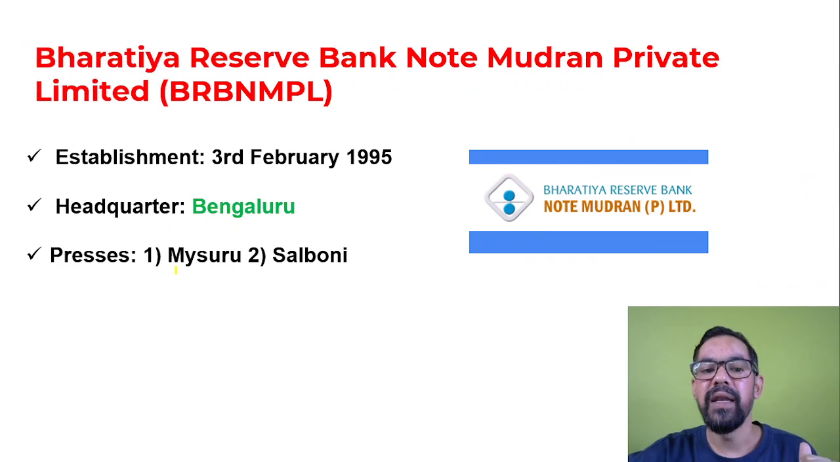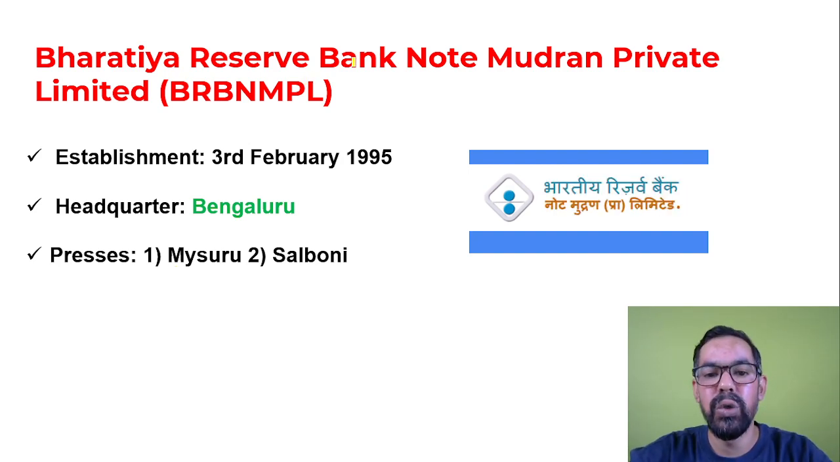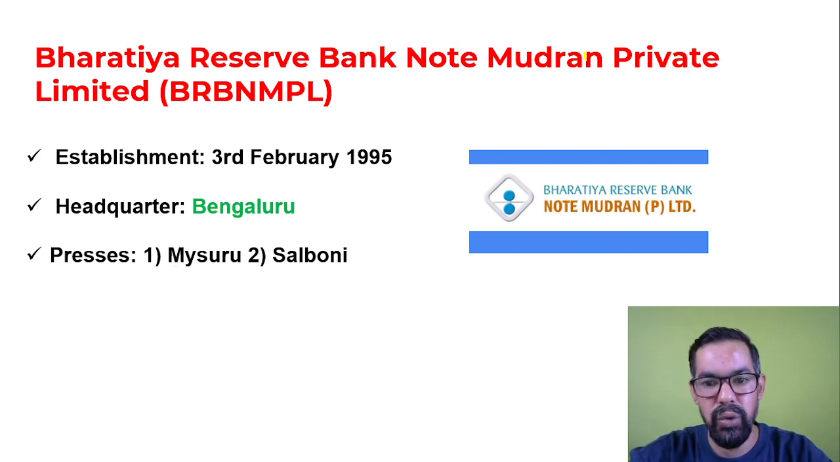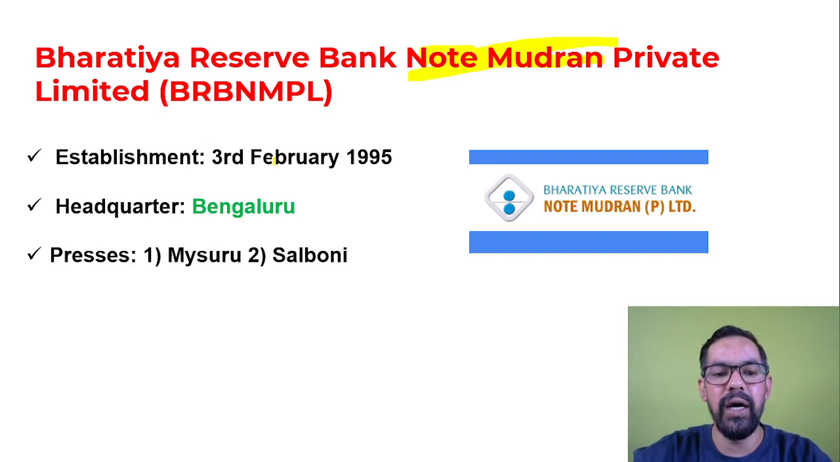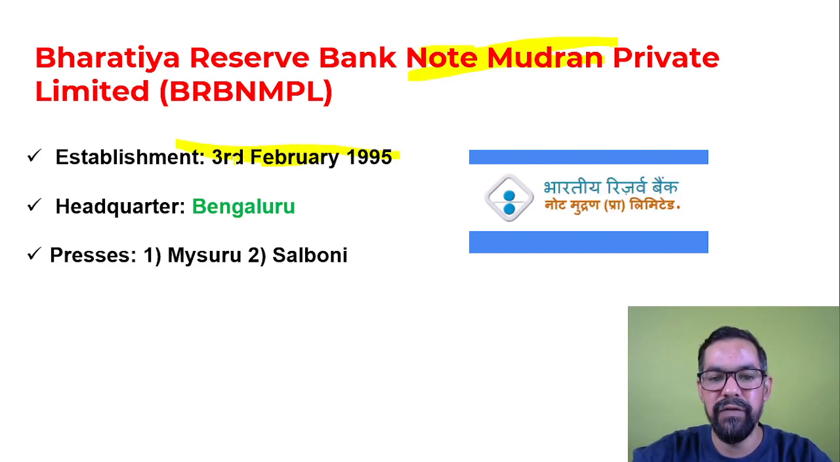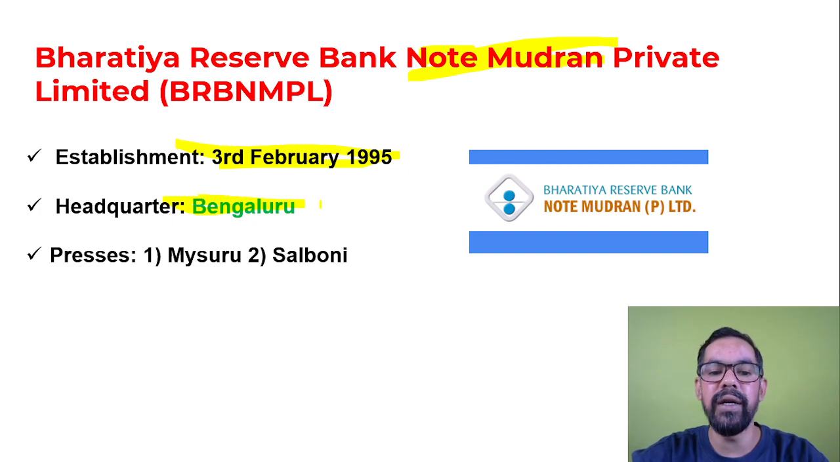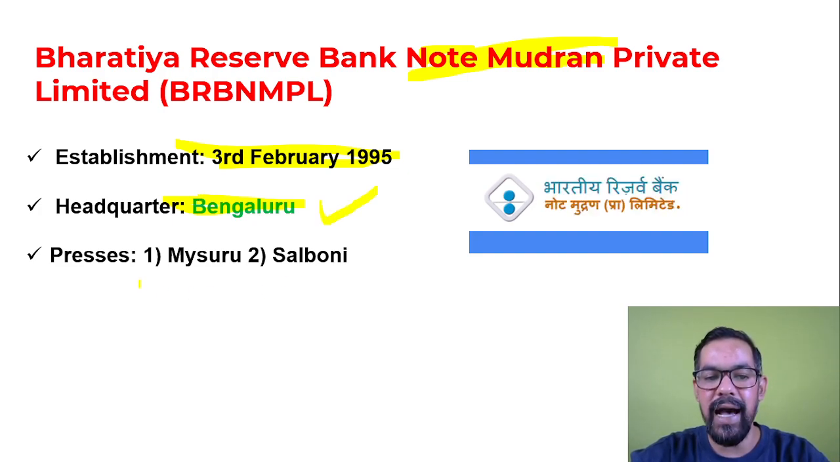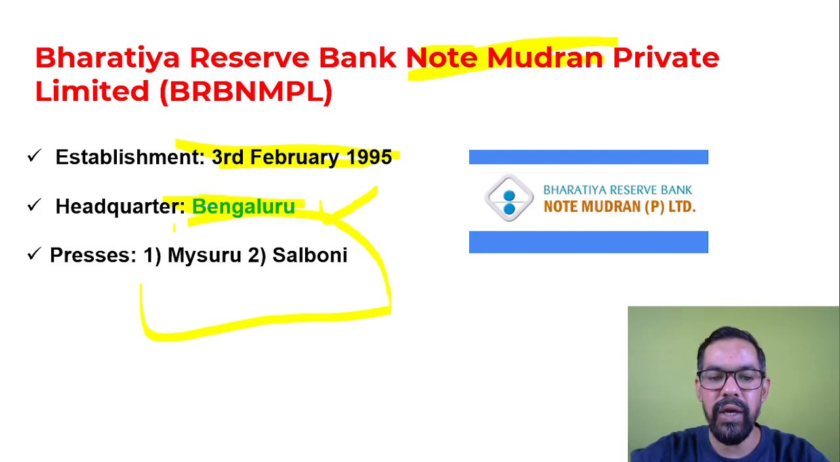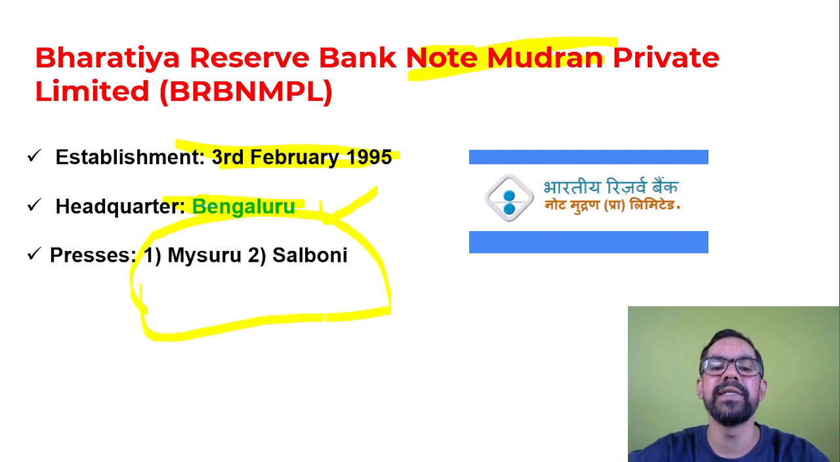Okay, next one we have Bharatiya Reserve Bank Note Mudran Private Limited. It is as the name states. Note Mudran means where we generally print currencies. It was established on 3rd of February 1995. The headquarters of BRBNMPL is located in Bengaluru, and it has two presses. One is Mysuru, another one is Salboni.